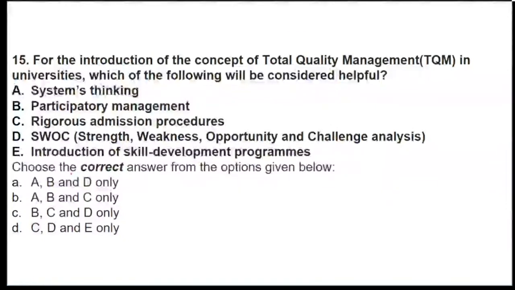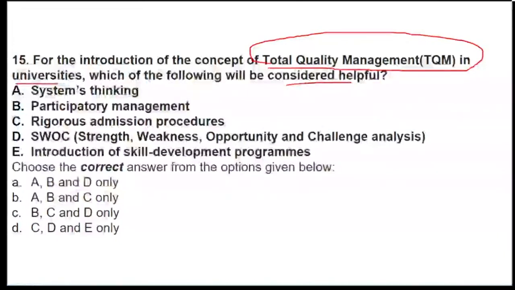So with that respect, which of the following will be considered helpful? That is system thinking, participatory management, rigorous admission procedure, or strengths, weaknesses, opportunities and challenges, including the introduction of skill development programs. So what it's basically talking about is the introduction of which concept with respect to TQM.